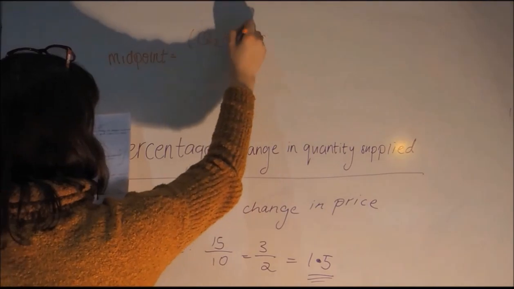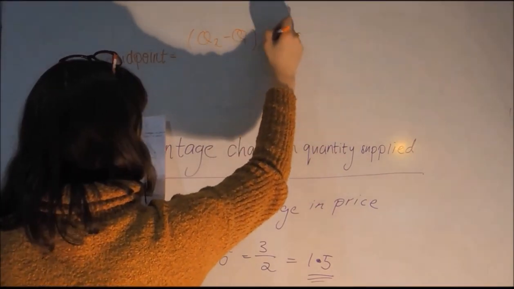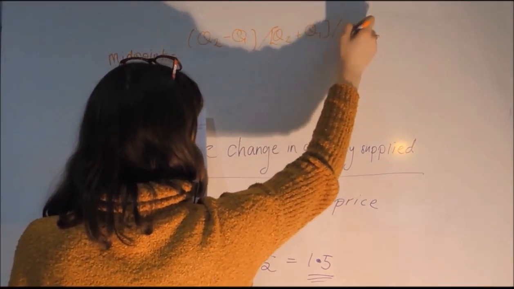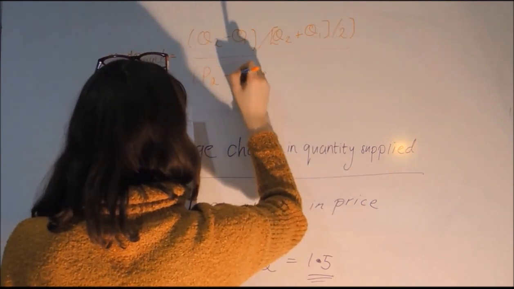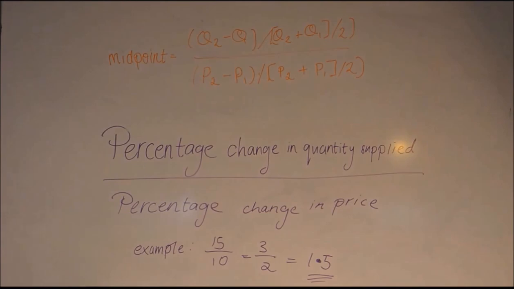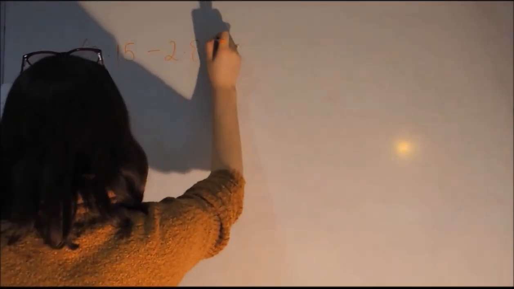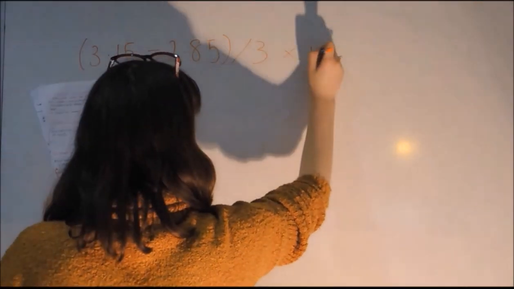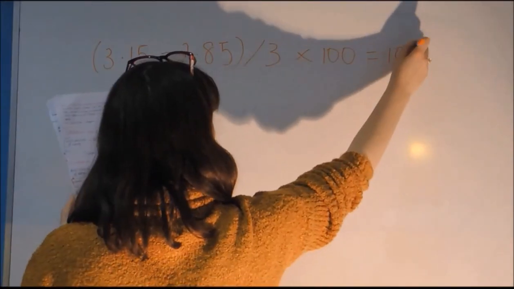The midpoint method. Here, the price elasticity of supply as shown is (Q2 minus Q1) divided by ((Q2 plus Q1) divided by 2), all over (P2 minus P1) divided by ((P2 plus P1) divided by 2). The numerator is the percentage change in quantity supplied, computed using the midpoint method, and the denominator is the percentage change in price, computed by the midpoint method also.